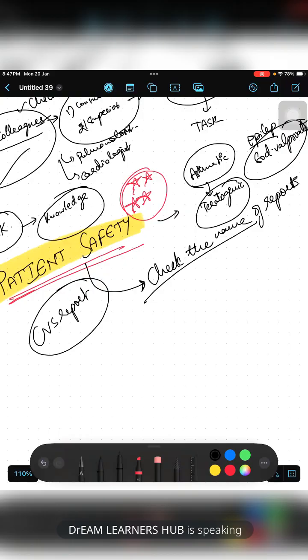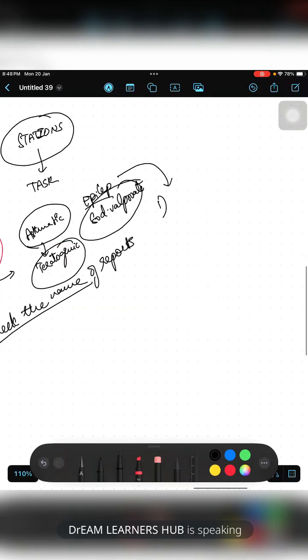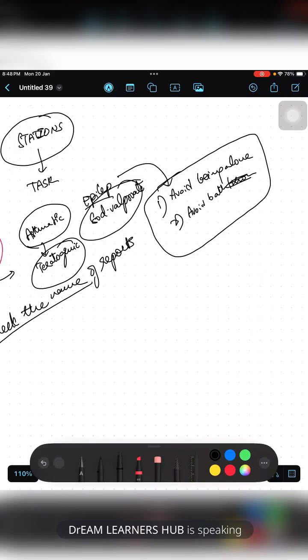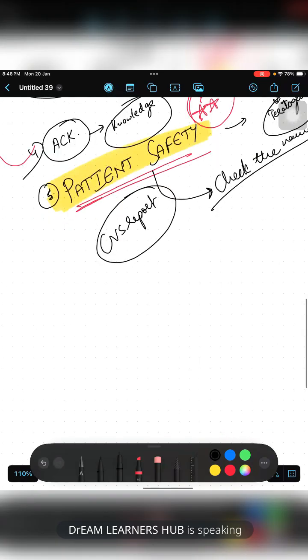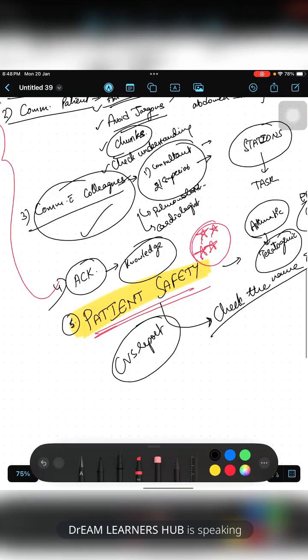Okay, and what are the other important points of patient safety you need to remember and say if she is an epileptic? You will say avoid being alone. Yes, don't go alone anywhere, and avoid bath. Only shower you can do. Don't bathe or don't stand while bathing. So these are the patient safety points. It is safe for the patient. So that domain is very important, and don't miss this domain.